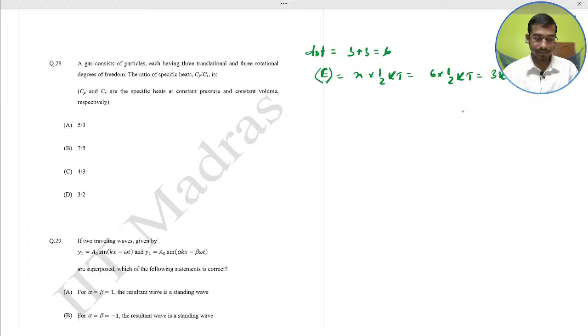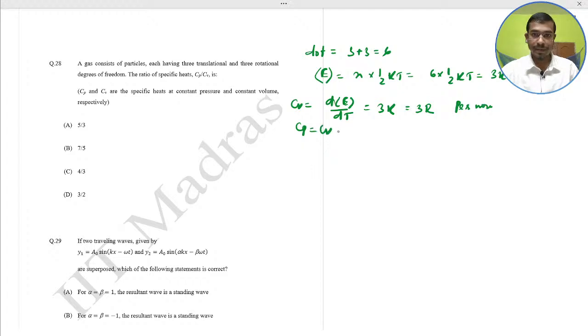Okay, so Cv is equal to what? d average energy by dT, that is equal to 3k, and 3k equals 3R per mole. So Cp would be what?